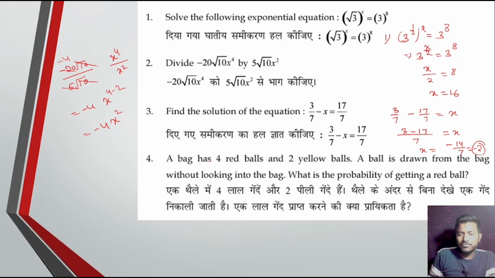A bag has 4 red balls. Okay, red equal to 4 and yellow equal to 2. Then find the probability of getting a red ball. So probability of a red ball is equal to, how many red balls are there? There are 4 red balls, divided by the total balls, that is 4 plus 2, that is 6. So 4 by 6, dividing by 2, that is 2 by 3. Clear?